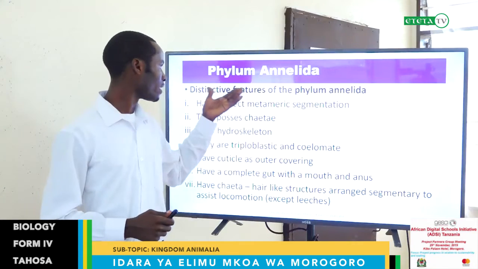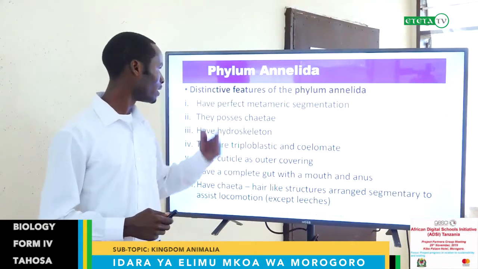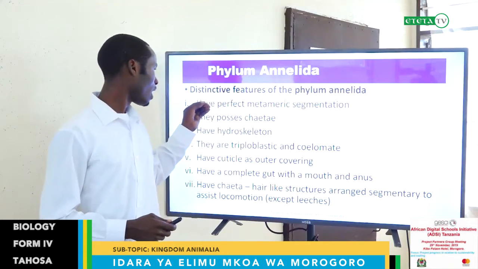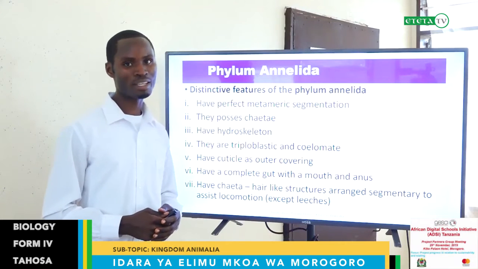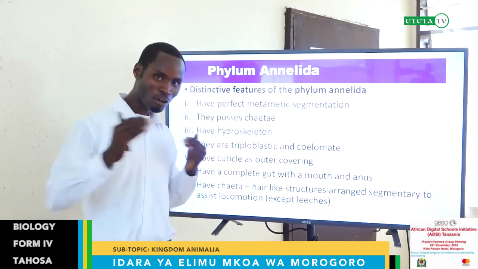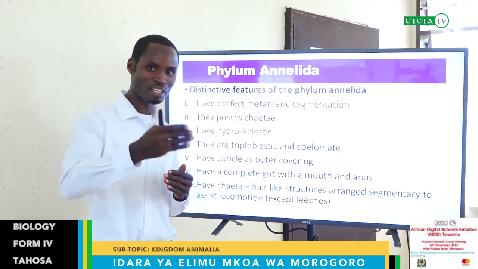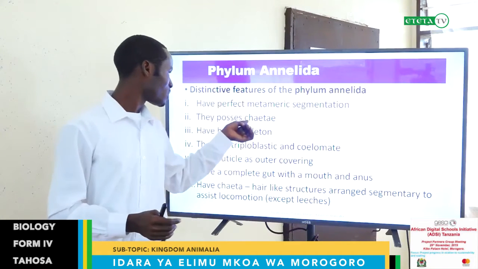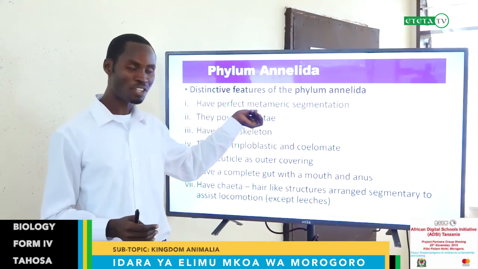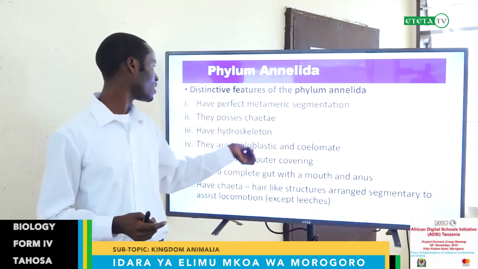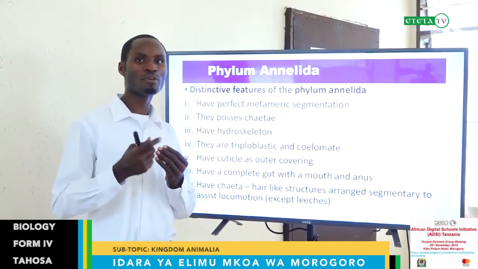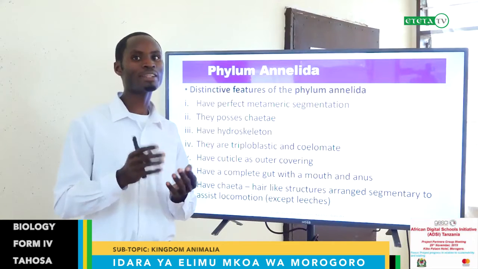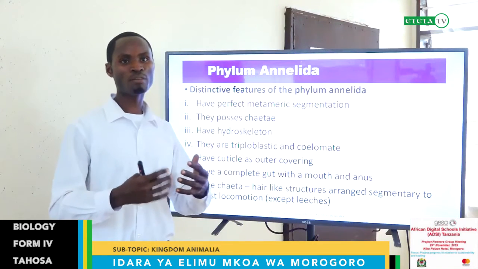Again, the third and last phylum for today, phylum Annelida, has the following features. The organisms belonging to this phylum have perfect metameric segmentation. Again here, they have a long body, but here they are segmented. They possess chaeta. We shall see how all these features appear on their body. These are protrusions, like swellings on the ventral part of the body, which act like legs. They enable them to move.